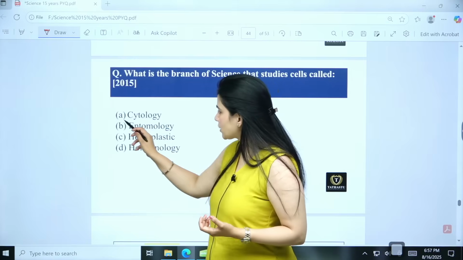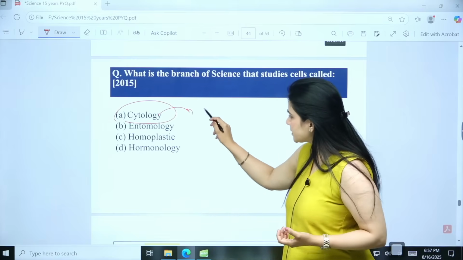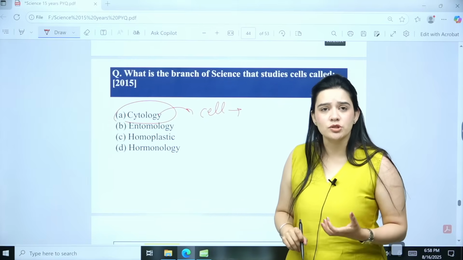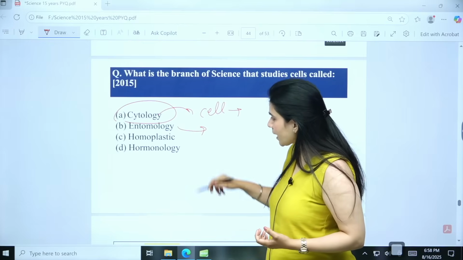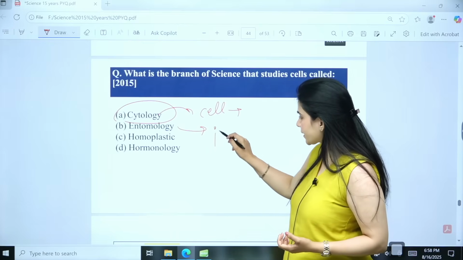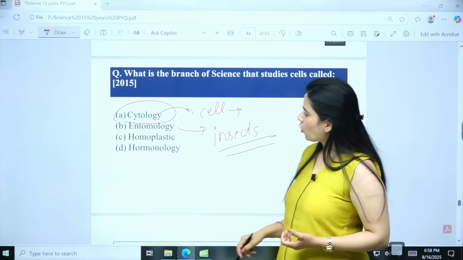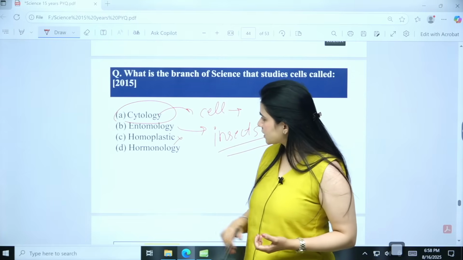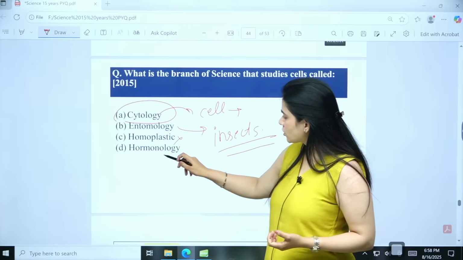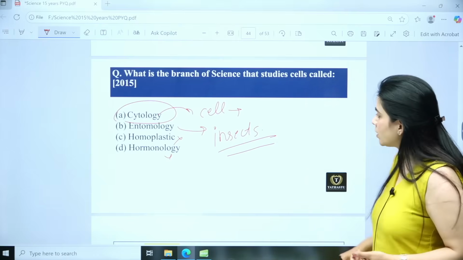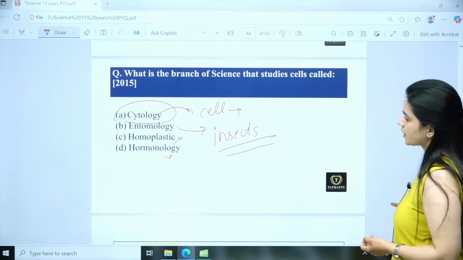So what is that branch of science? The study of cells is cytology. Entomology is the study of insects. Then homoplastic is not a science branch. Hormonology is also not a science branch as such. So the correct answer here is cytology.